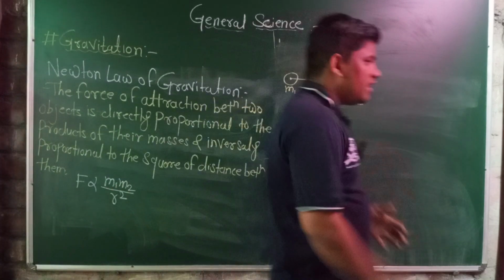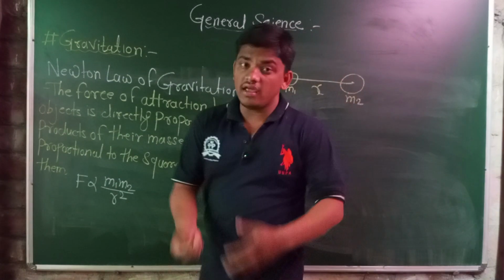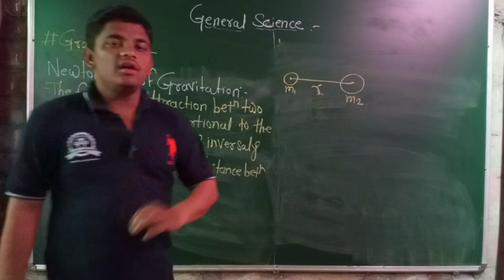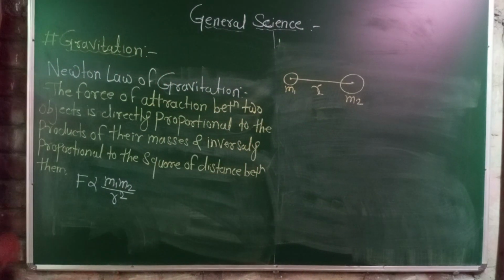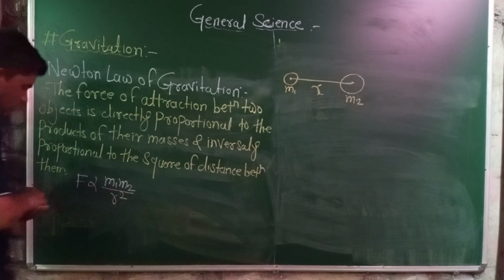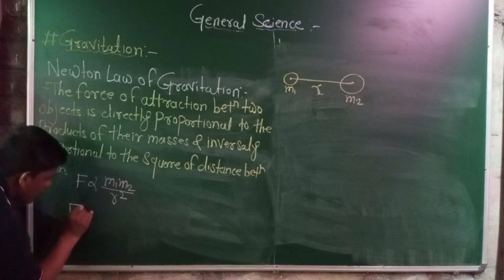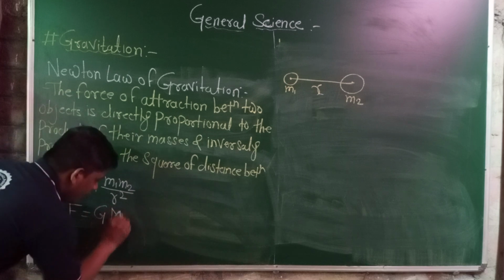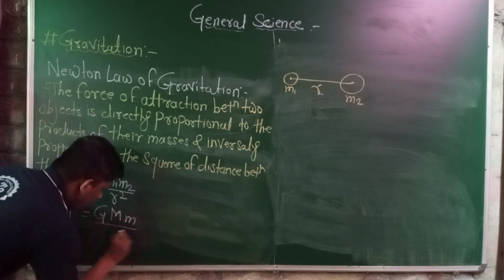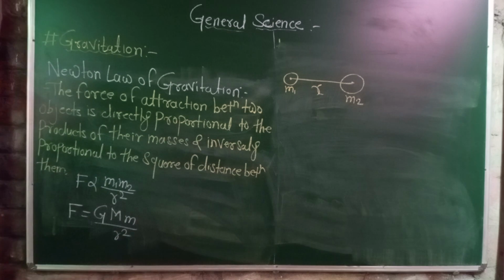When we formulate a law which is in proportion, we need a constant of proportionality. Then the constant of proportionality in this equation: F is equal to capital G, capital M, small m divided by r square.